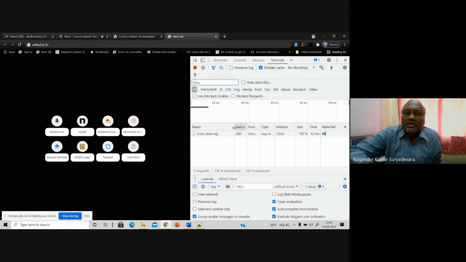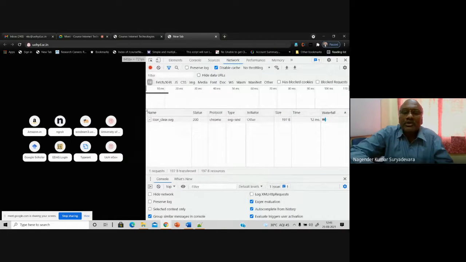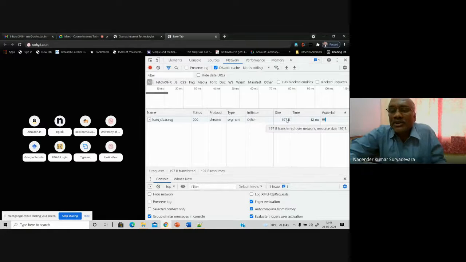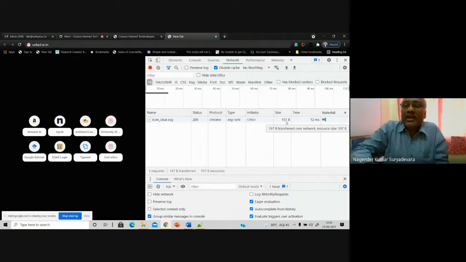Let me just resize those things for you. The name of that file, here it comes. I'm just resizing them. Let me a little bit more, so that you can get more space to see it. And the protocol, the type, the initiator, how much is the size of that resource, the file, and how much time it took. Let us see this first, the important parameters here.